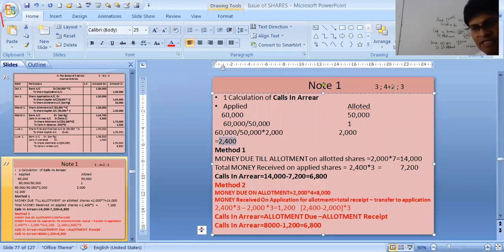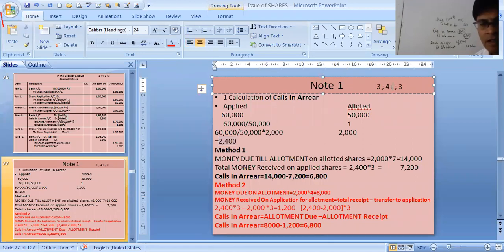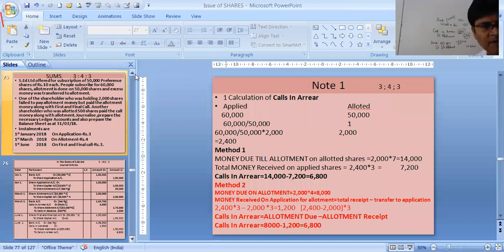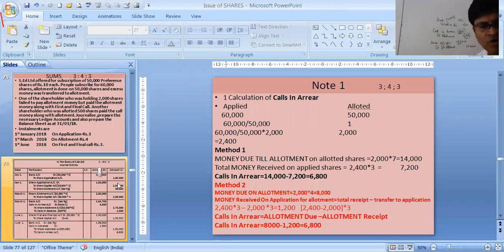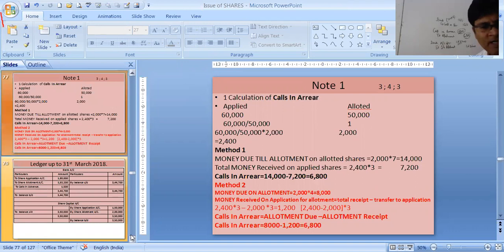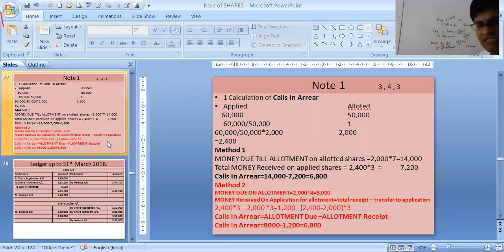There is no premium in this sum. So 3 rupees plus 4 rupees, that is 7 rupees. Money due till allotment is 7 rupees. That means 14,000 rupees is the required money due till allotment.